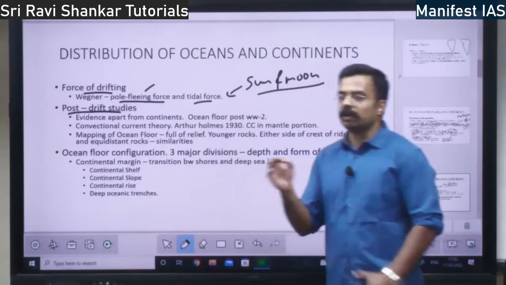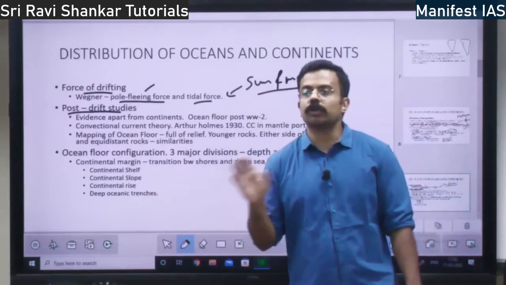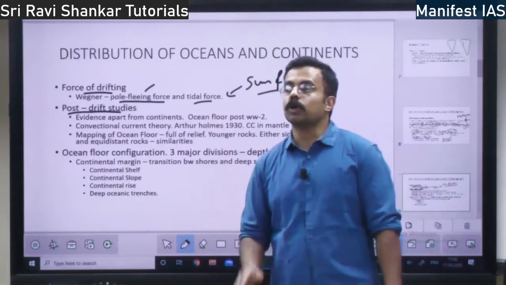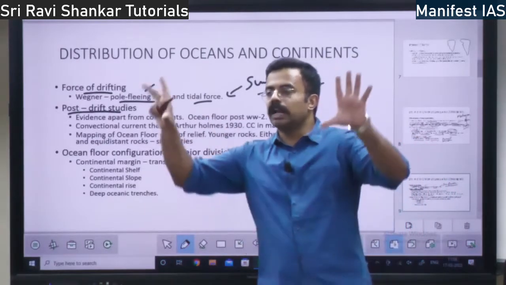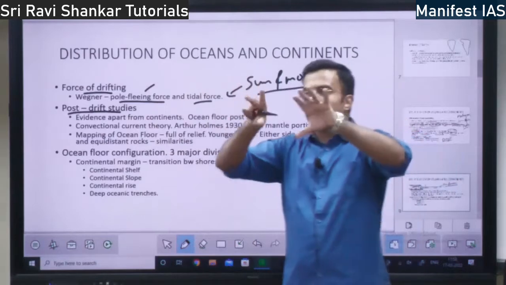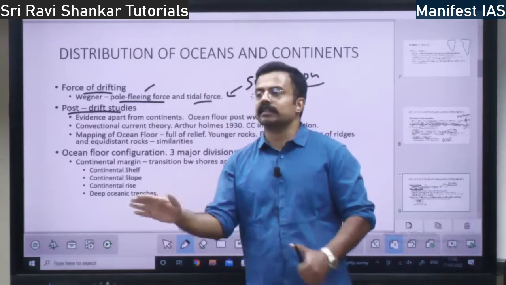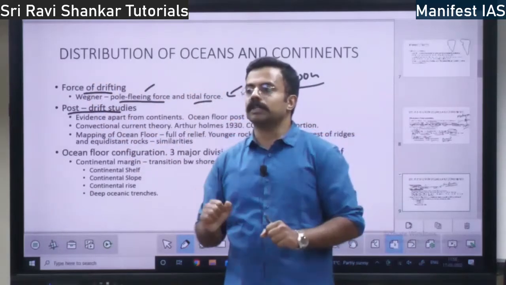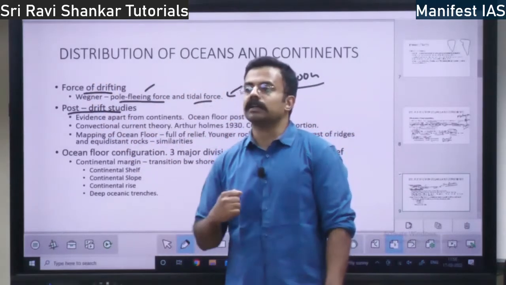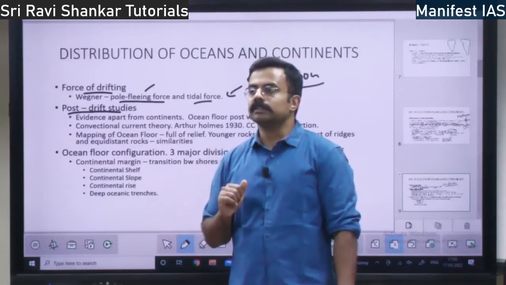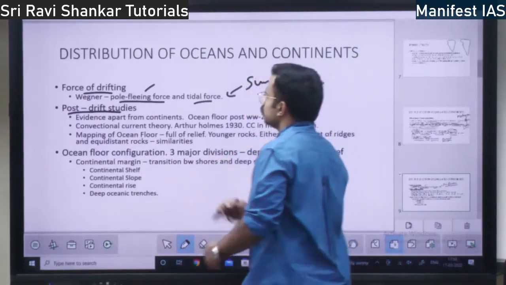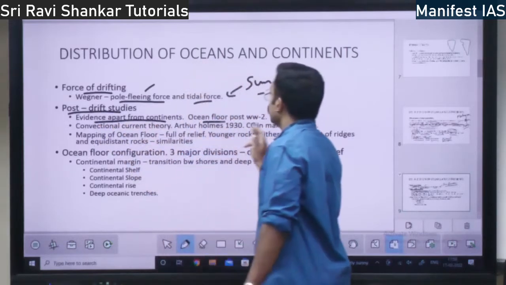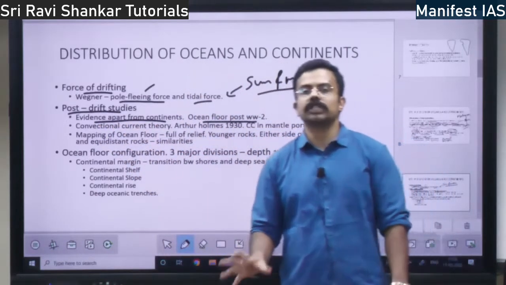They say till now we are looking for evidence only on the continents. But what about the evidence in the oceans? See, if there are two continents, whatever the space between the two continents is, that is not empty space, right? So that two continents can come and merge, below that also there is land. Over that land, water is there, right? So post-drift studies say there is evidence apart from the continents, in the oceans.